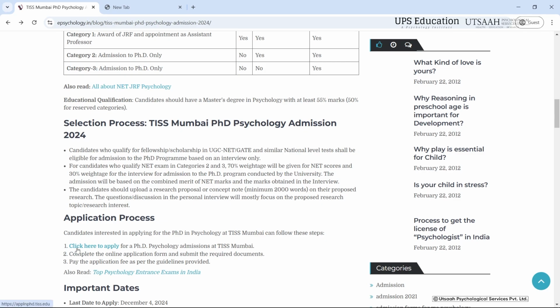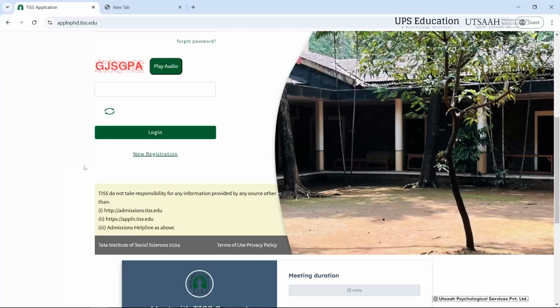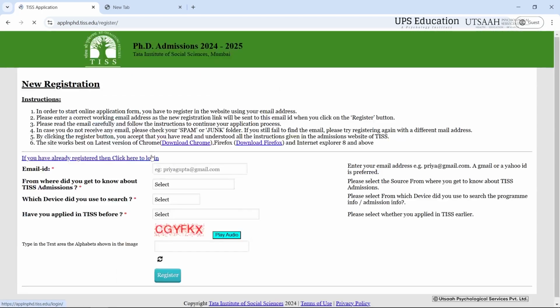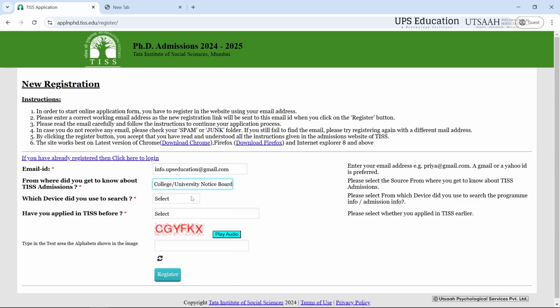And from here you will just click on the link, and here we are on the official site of the TISS, and as we are registering for the first time, you just have to click on the new registration. And as you can see that we have to fill our email ID. Here I am filling mine. You just have to fill your own email ID here. From here you just have to select the viable options.